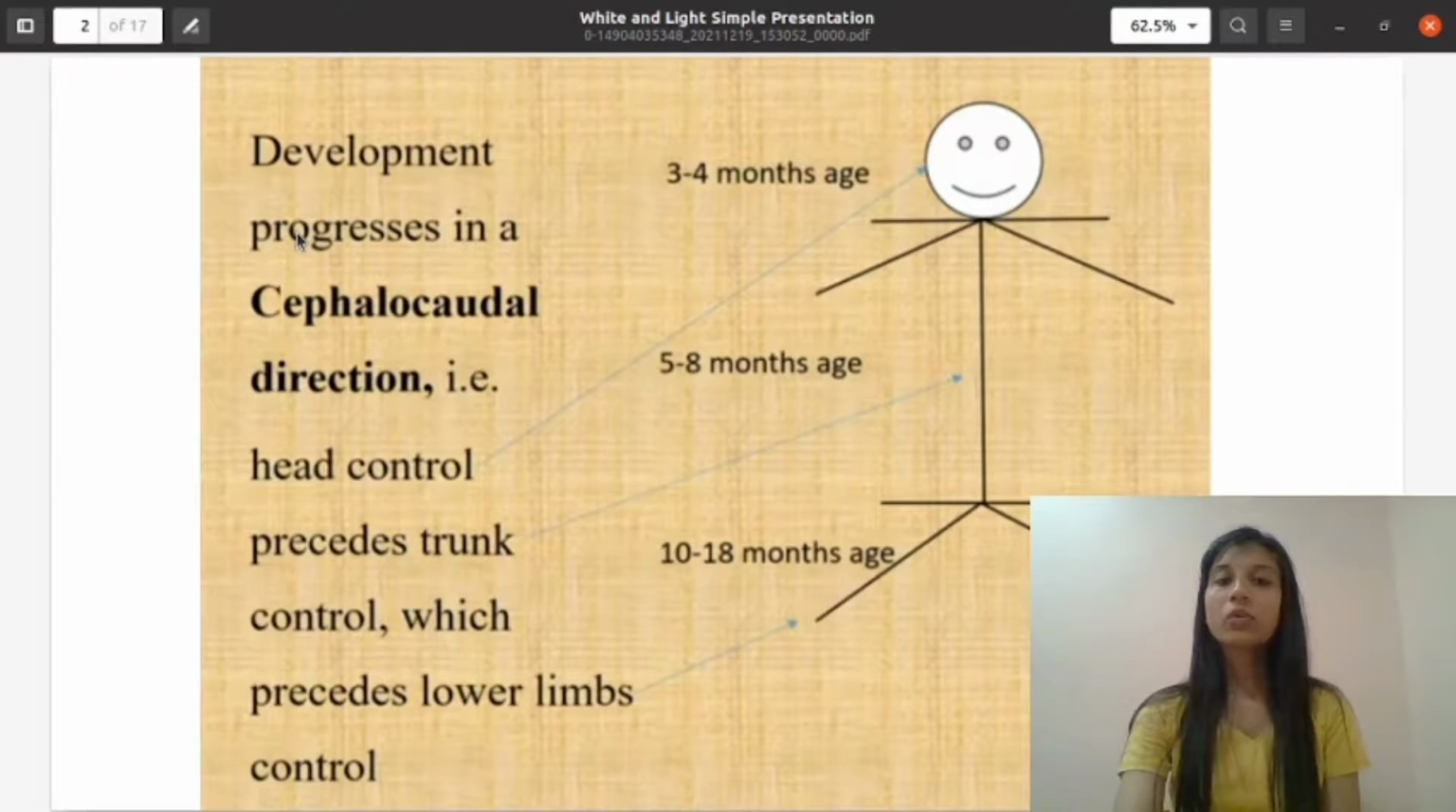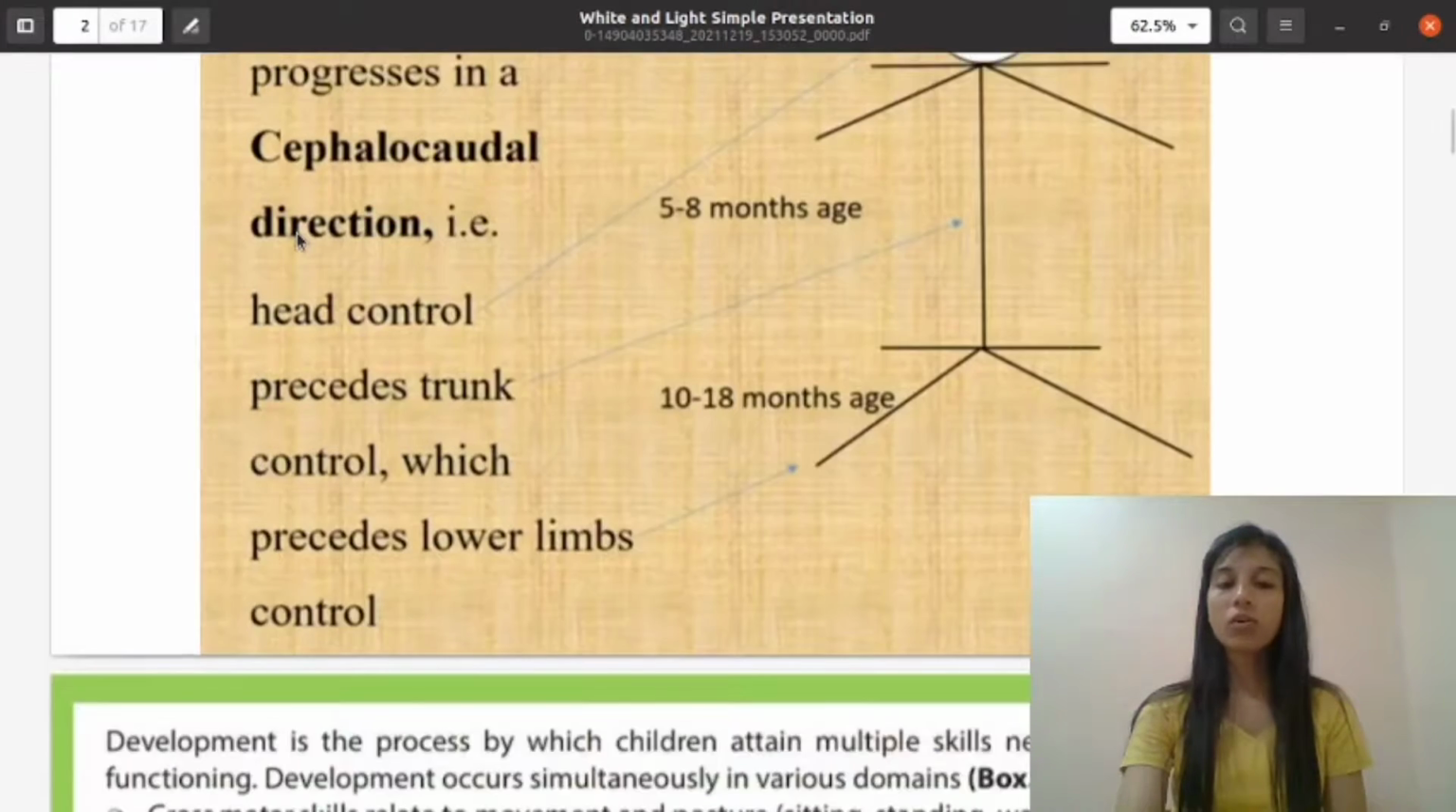Firstly, head control comes at the age of 3 to 4 months of age. After that, trunk control will occur at the age of 5 to 8 months of age. After that, lower limb control follows, that is 10 to 18 months of age.